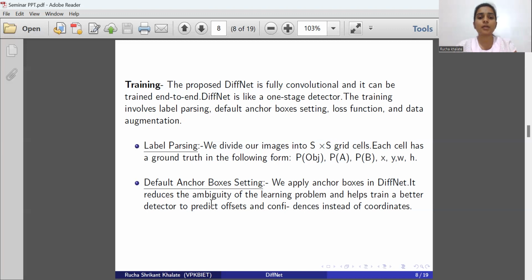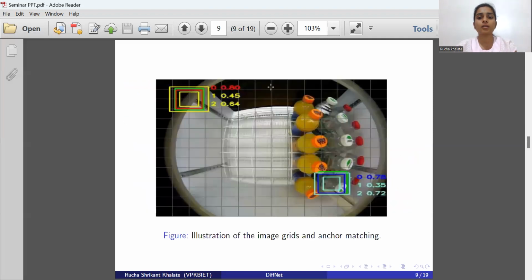Now see the default anchor box setting. We apply the anchor box in DiffNet. It reduces the ambiguity of the learning problem and helps to train a better detector to predict the offsets and confidence instead of coordinates. The anchor boxes are used whenever we have one cell and two objects. In order to handle this, we are going to input a predefined set of shapes called the anchor boxes. So these are the anchor boxes and these are the grid cells.